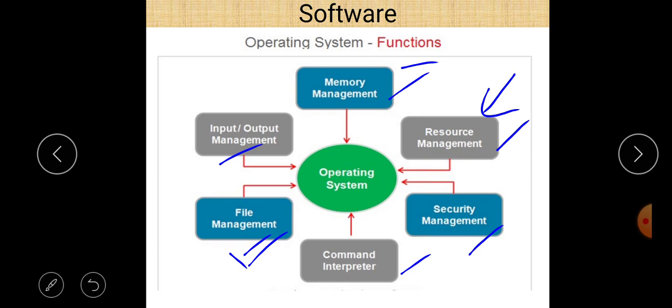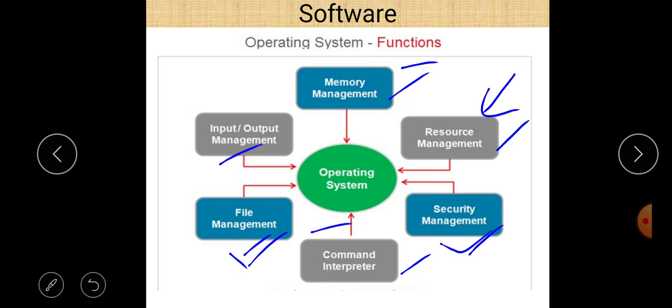Next is security management. Operating system also provides security to our computer system. You can enter your username and password, and you are also able to lock your computer system. So operating system provides security management.